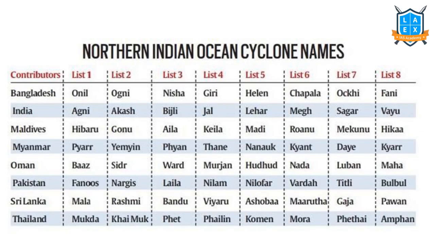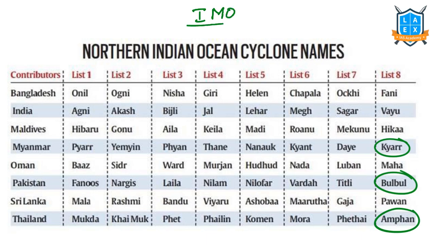Now let us understand how cyclones are named. You might have heard the names Cyclone Umpun, Cyclone Bulbul, Cyclone Kyarr. Yes or no? Yes. What are all these names? These are the names given to various cyclones formed over a period of time. We have the International Meteorological Organization, IMO. This organization coordinates the naming of cyclones in various regions.